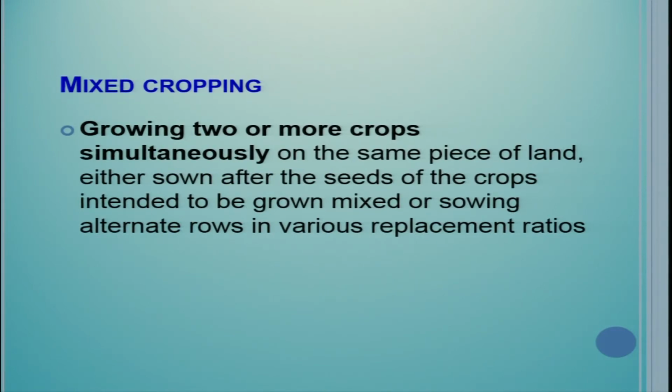Now, see mixed farming, mixed cropping. Mixed cropping is growing two or more crops simultaneously on the same piece of land, either sown after mixing the seeds of the crops intended to be grown mixed, or sowing alternate rows in various replacement ratios. So, there are a number of choices in mixed cropping. However, it is mostly practiced in rain-fed areas wherever we have scarcity of water, because it creates a lot of difficulty in managing the crop, in managing insect pest disease, in managing your weeds or intercultural operations or harvesting, this mixed cropping creates a lot of difficulty.